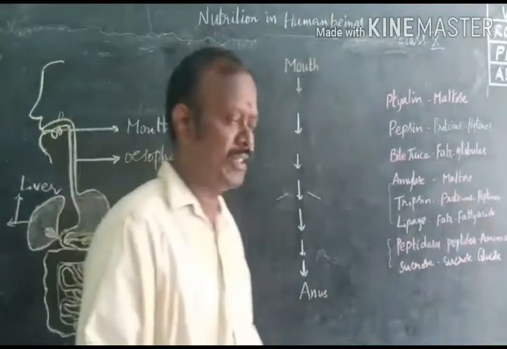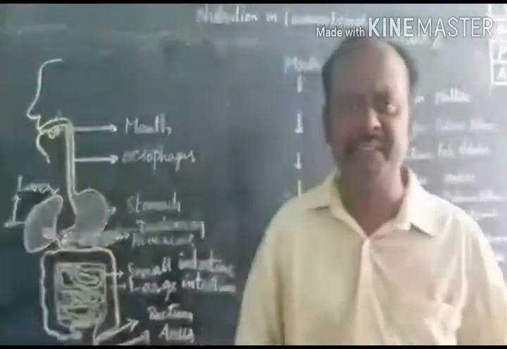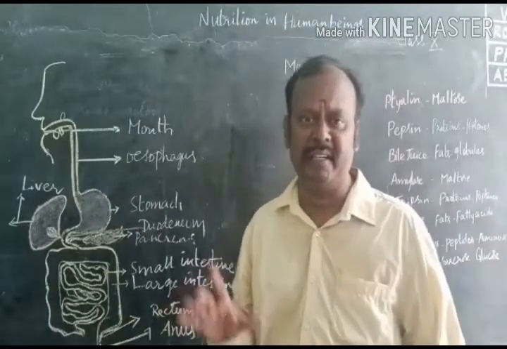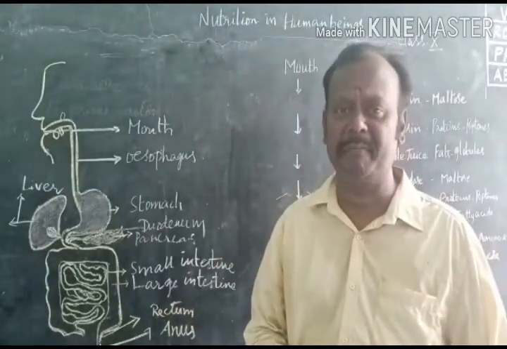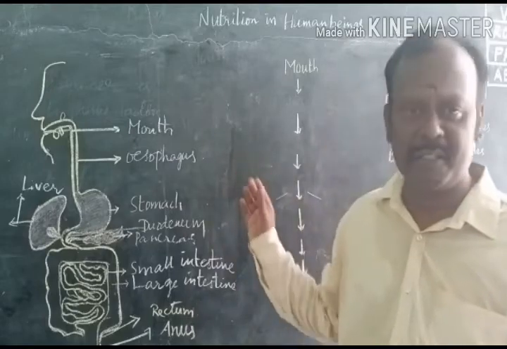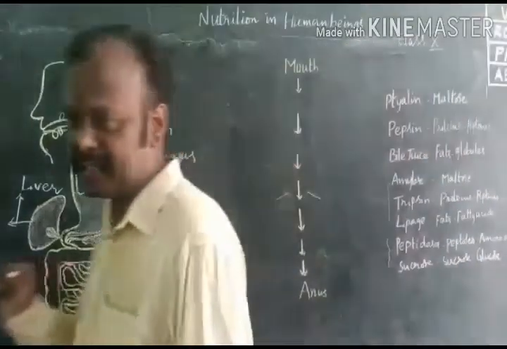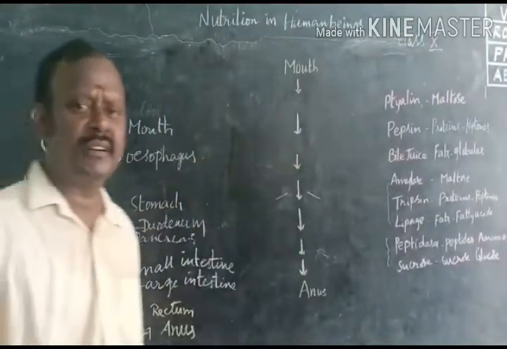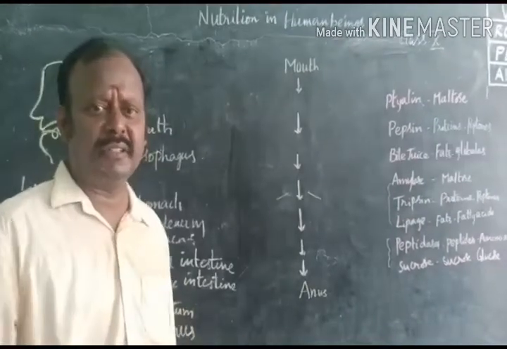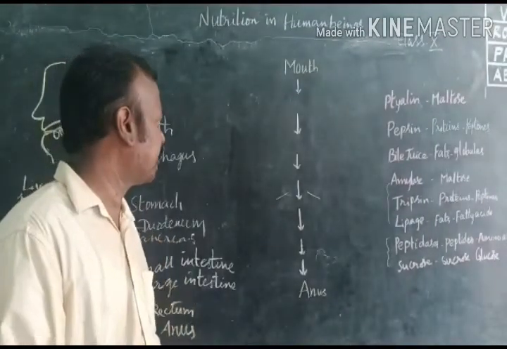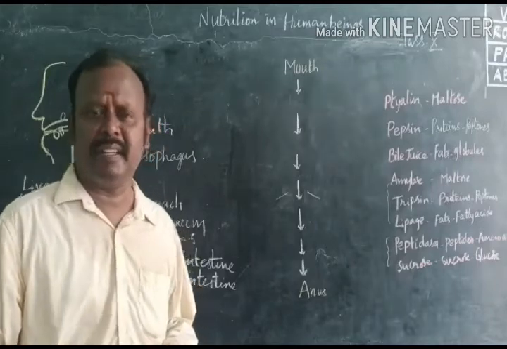There are so many systems present in human beings, from birth till death, where these processes go on. The digestive system, respiratory system, excretory system, circulatory system and reproductive system combined together perform their duties.